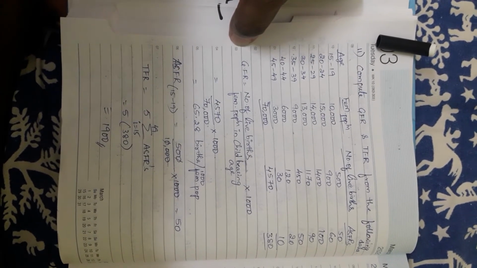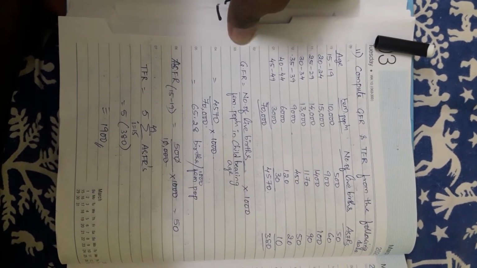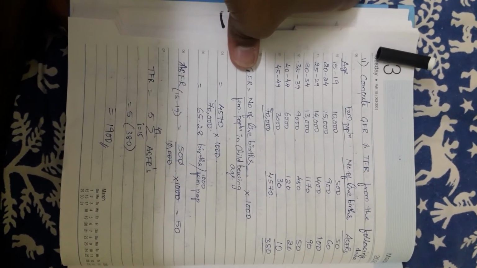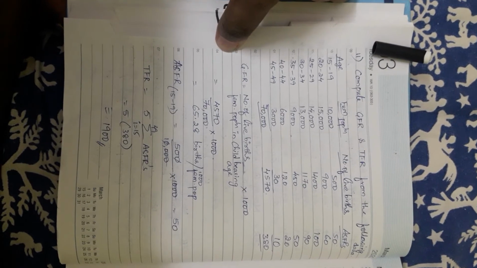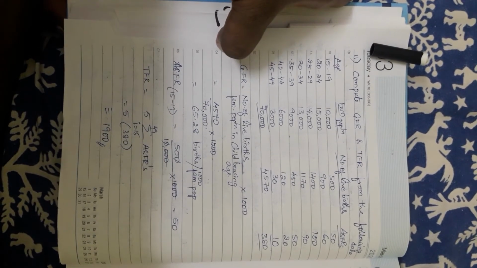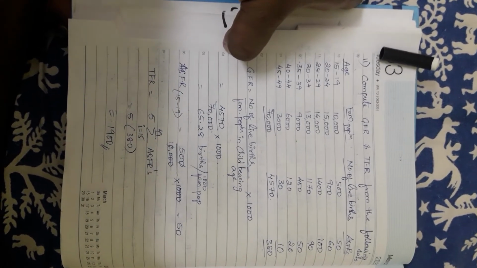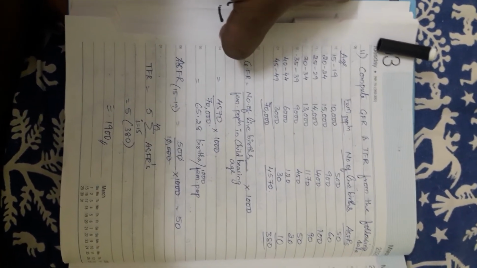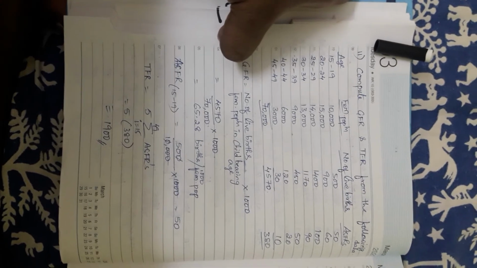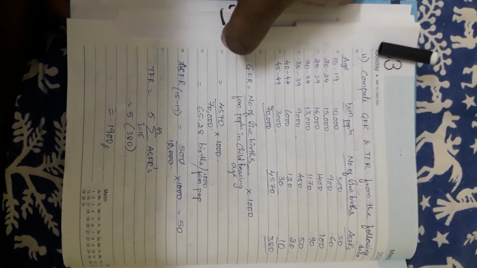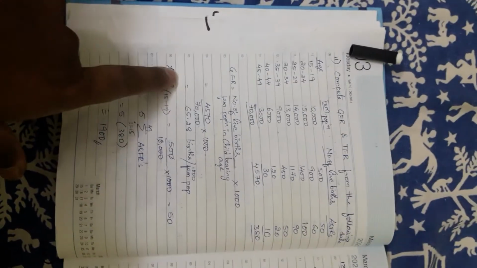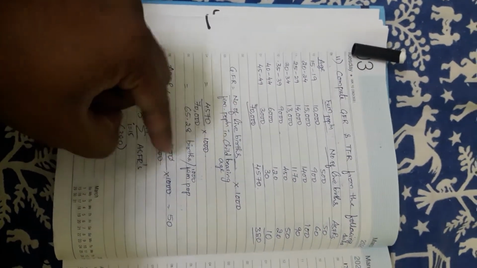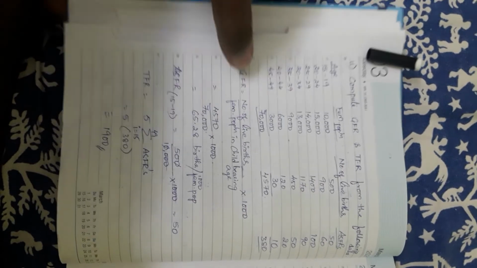Clear? Now ASFRs. As I mentioned earlier, whenever you calculate ASFR, the initial age group has to be shown at the bottom by using the formula. Pardon me, here I have not written the formula because I have written it in the previous problem. Please verify that. The ASFR formula has to be written because the formula carries 1 mark. Remember students, every time you write the formula, it carries 1 mark in the exam.